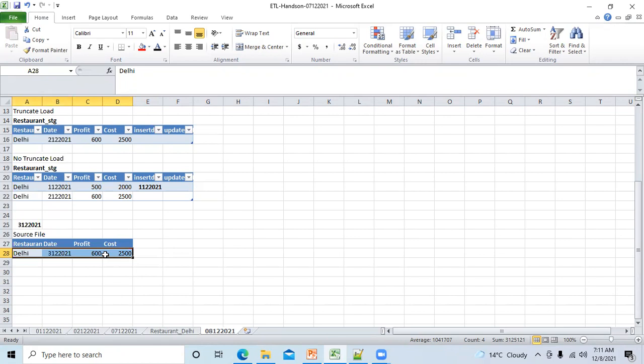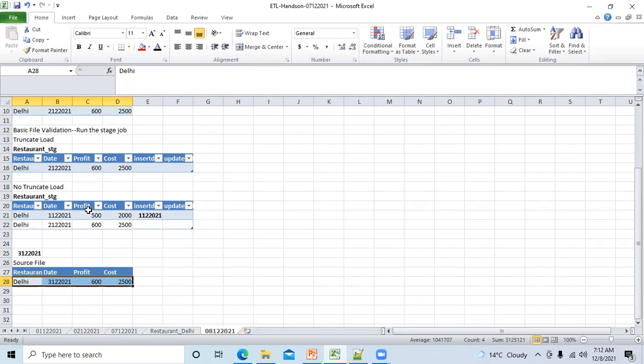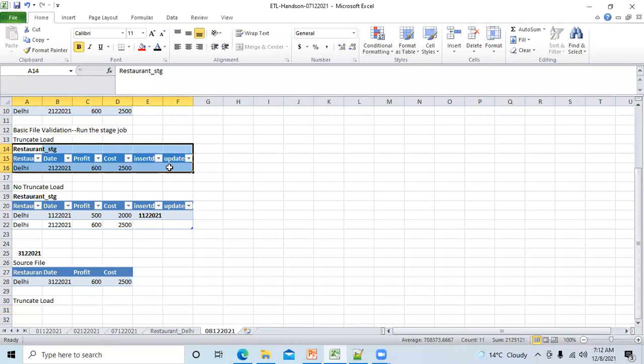Okay, fine. Now we have done the basic file validation. After that, what will you do? You will run the stage job. Now after this, again we will see 2 scenarios. First of all, let's understand if you're working in truncate load mode. If it is truncate load, you already have this data present in staging, right?